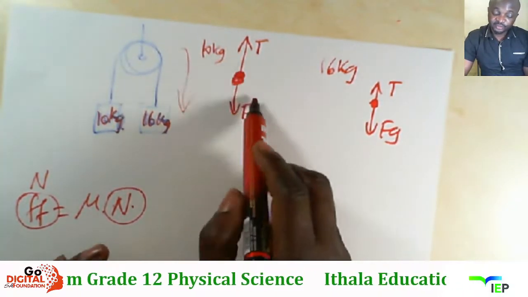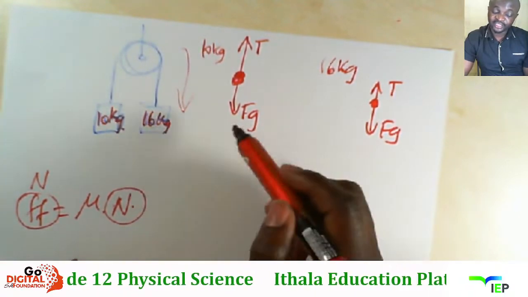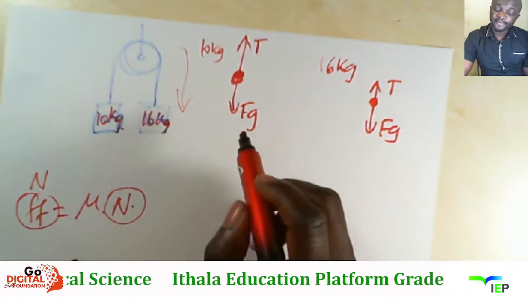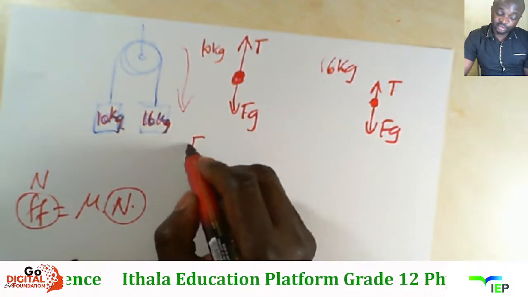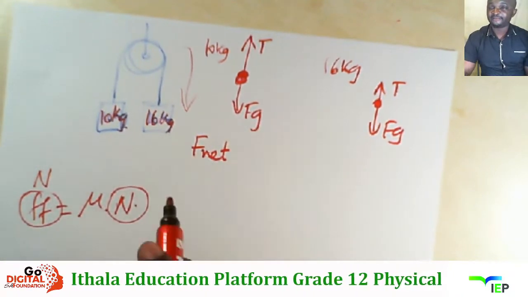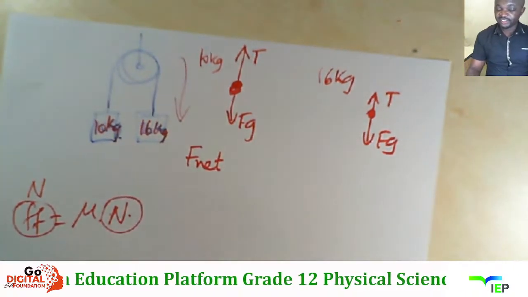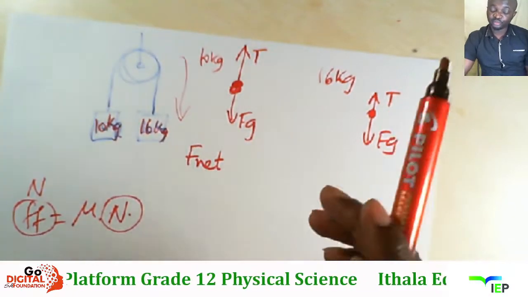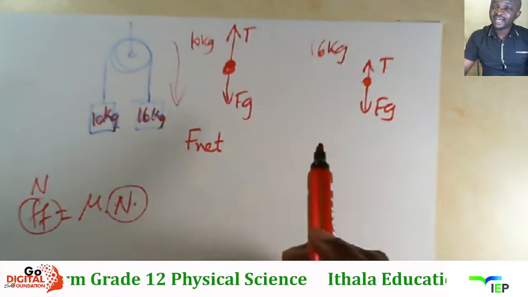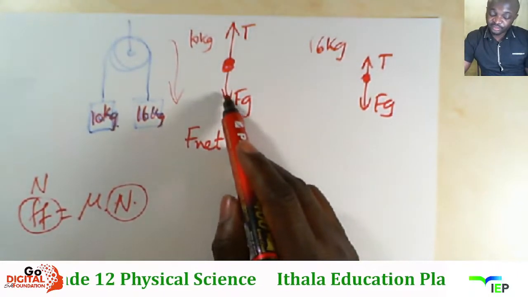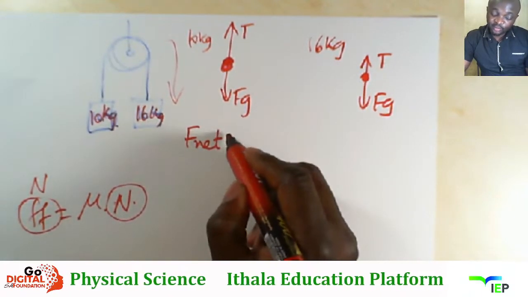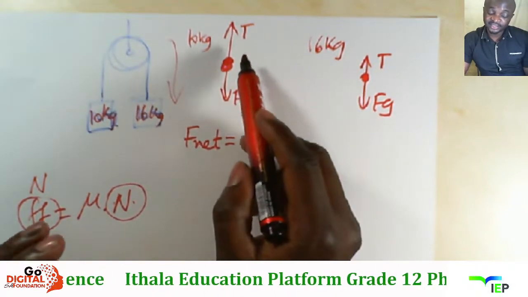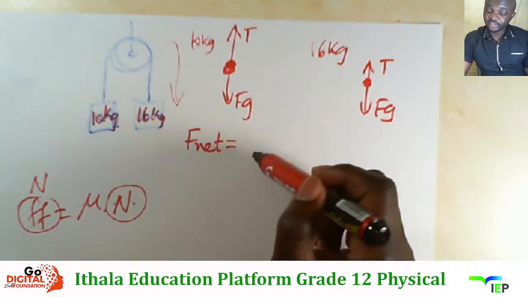Lana ayikho force so isusa ngoba this motion is vertical. This force is vertical, nalo vertical, nalo vertical. Now i-issue lana, it is the issue of i-direction. What do we take as i-direction? Lokhu ngakudida ngoba ubona ukuthi i-tension iyaphezulu nale tension iyaphezulu, kusho ukuthi they all have the same direction, kanti akunjalo. Noma uzomothi u-FG lo ushona phansi nalo ushona phansi, when kumele ubhale i-expression of the net force uzoba ne-tendency yokuthi you separate these two motion.